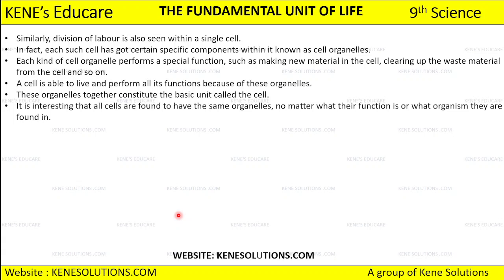And for performing that specific function that the cell has to perform, it has different internal organelles which are present within them. So each cell organelle is going to perform a specific function, like they are going to make a new material in the cell, they are going to clear up the waste material from the cell, and whatever functions the cell needs to be done, it will be done by the cell organelles. Okay, so a cell is able to live and perform all its functions because of the organelles which are present.